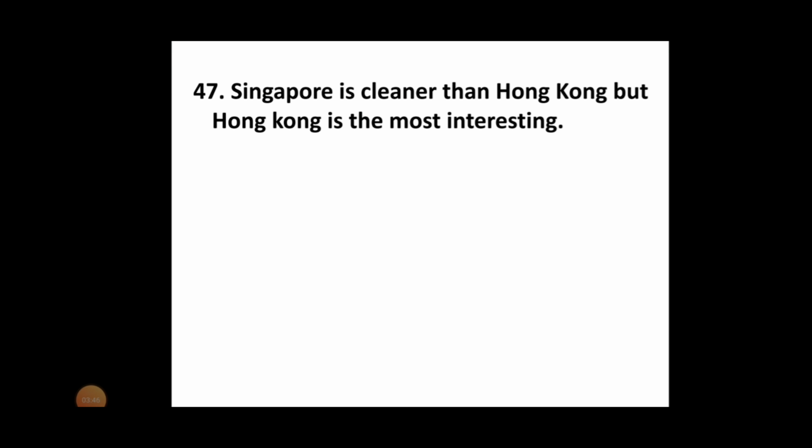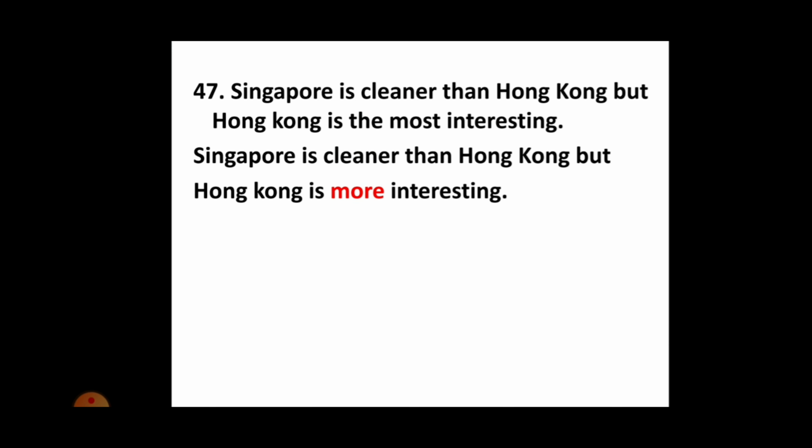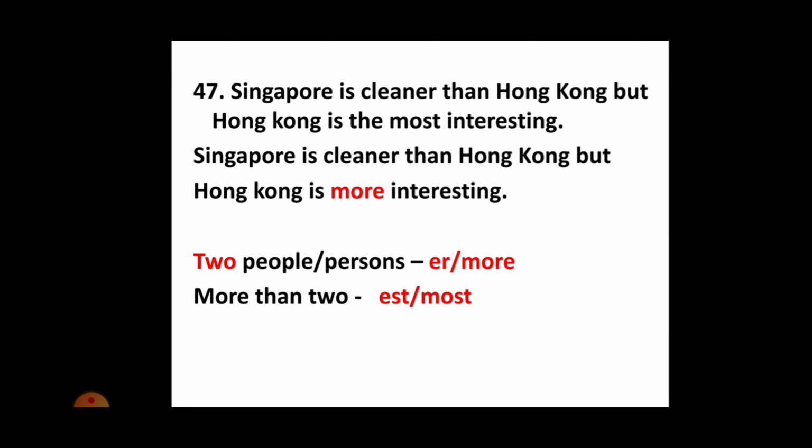Fine. And the next one is, Singapore is cleaner than Hong Kong, but Hong Kong is the most interesting. Can you find what's wrong with this one? The correct expression is, Singapore is cleaner than Hong Kong, but Hong Kong is more interesting. Remember, when we compare just two people or things, we use er or more, especially in formal styles, and we use est and most for more than two.